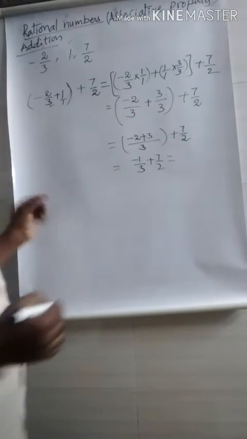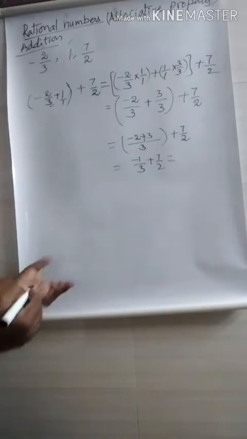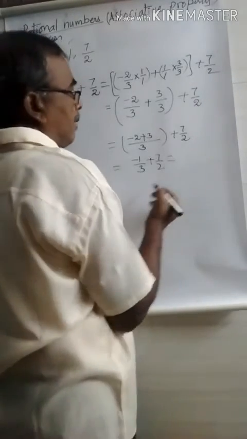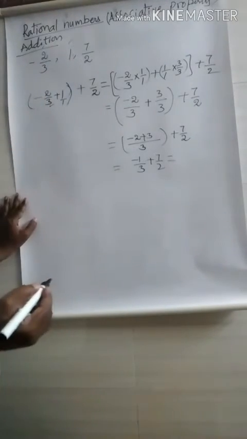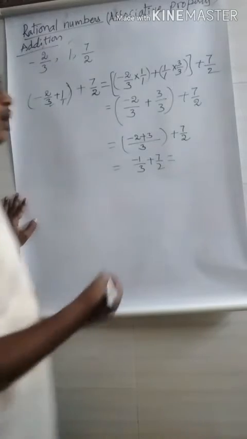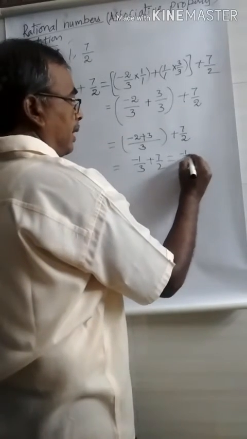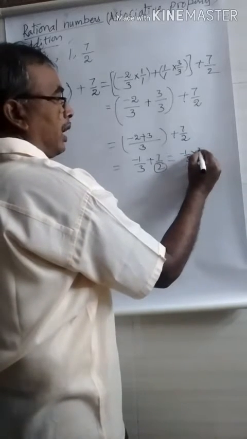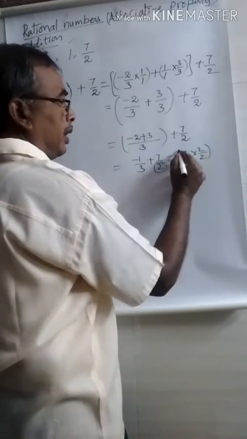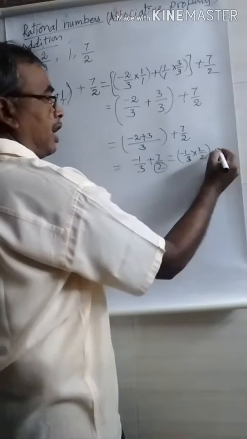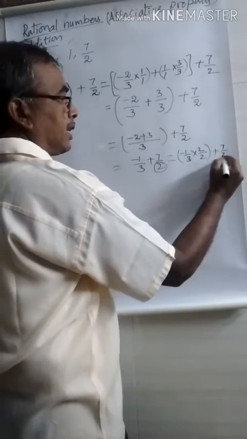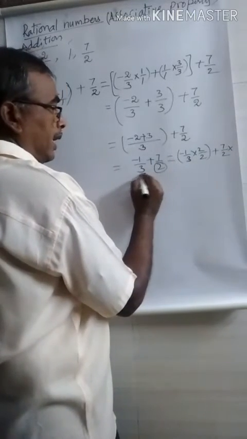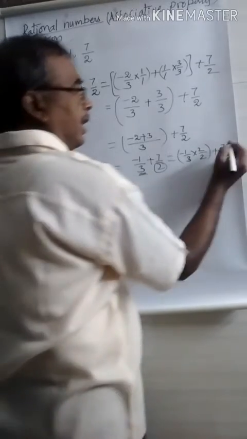Here also you may observe that both the denominators are not the same. Hence you may take the LCM or you may equate the denominators. This denominator is 2. Hence you may multiply it by 2 into 2. You put the addition symbol as usual and you write the second one into, what is the denominator in the first one? 3.